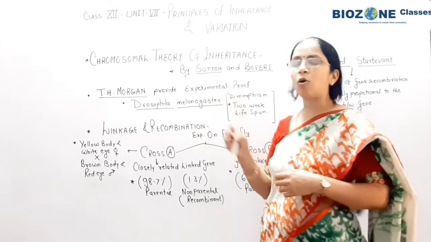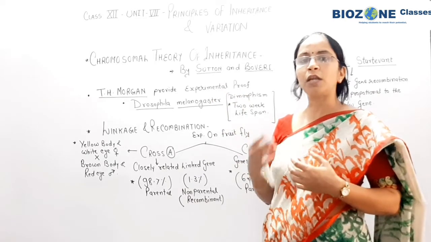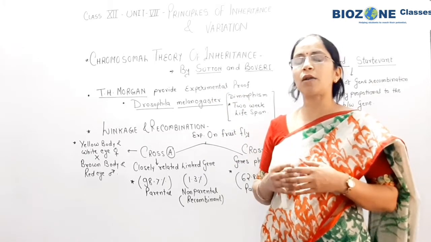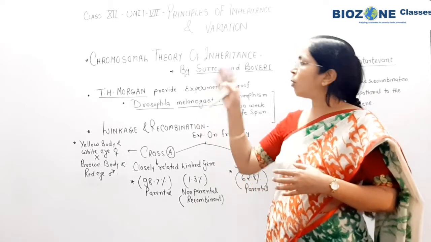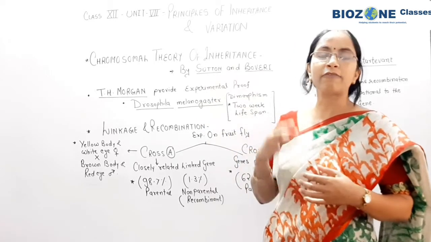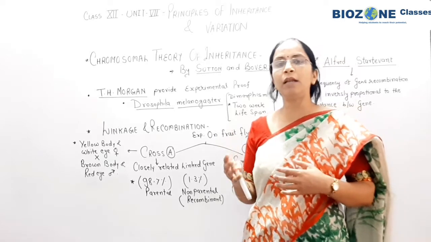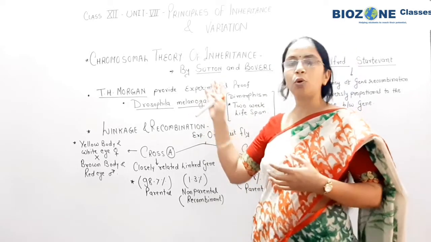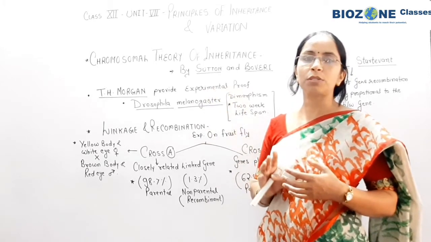And after that they observed that some functional units are located on the chromosomes. These functional units are called genes, and whatever behavior of gene as a factor was explained by Mendel, the same behavior was also shown by the chromosomes during the process of meiosis division.